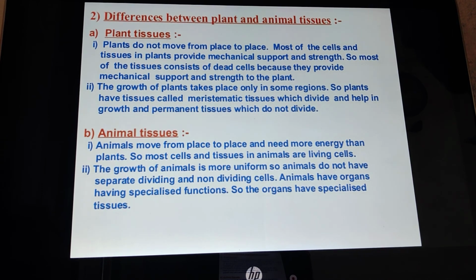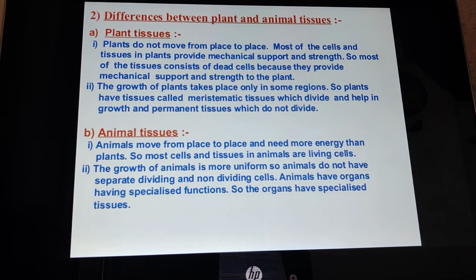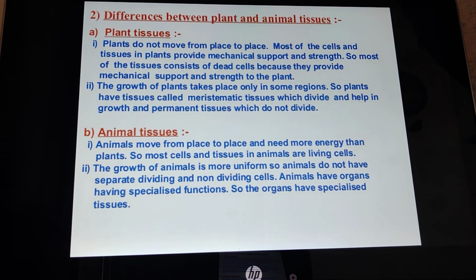The second difference we have seen is that in plants, growth does not take place uniformly. Only in some regions does the growth of the plant take place. In the region where the plant continuously grows, the cells or tissues present are called meristematic tissues. Whereas in the regions where growth does not take place, permanent tissues are present, which are non-dividing cells. We will discuss this in detail later on.